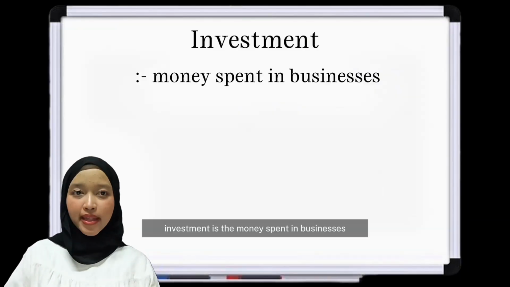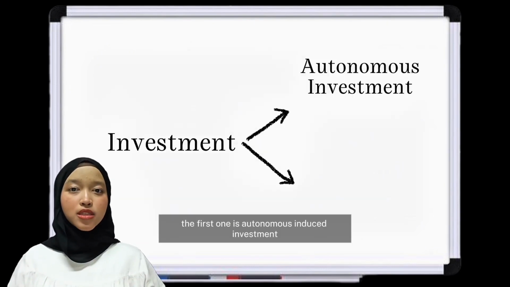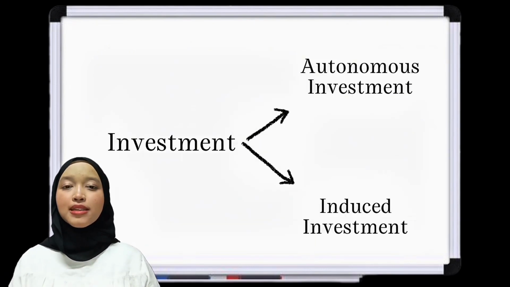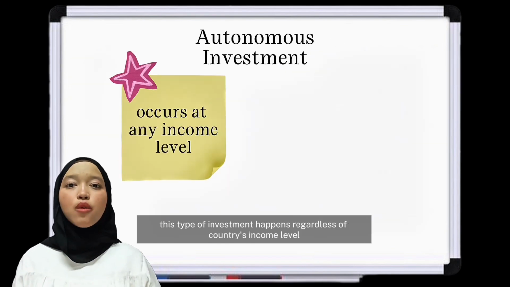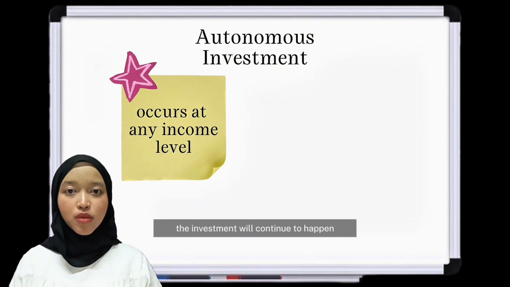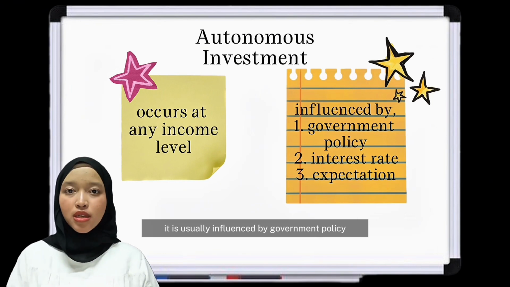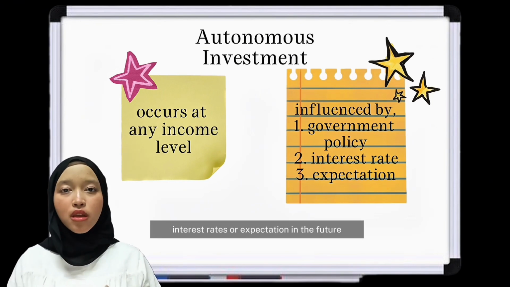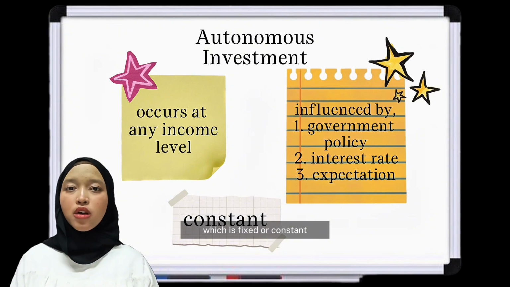Investment is the money spent in businesses. There are two types of investment. The first one is autonomous investment. This type of investment happens regardless of the country's income level, which means when income stays or drops, the investment will continue to happen. It is usually influenced by government policy, interest rates, or expectations of the future. Autonomous investment stays the same, which is fixed or constant.